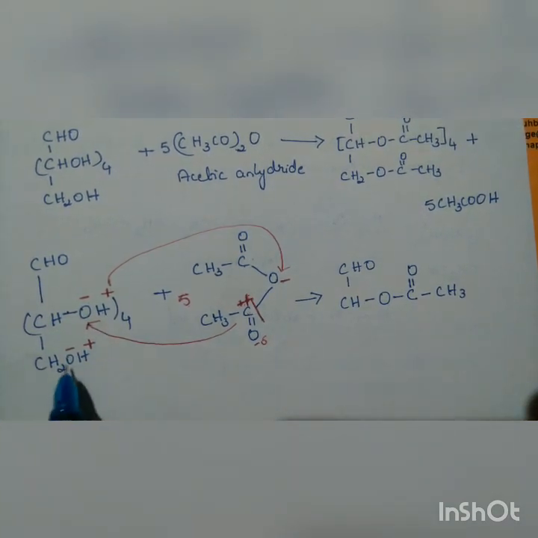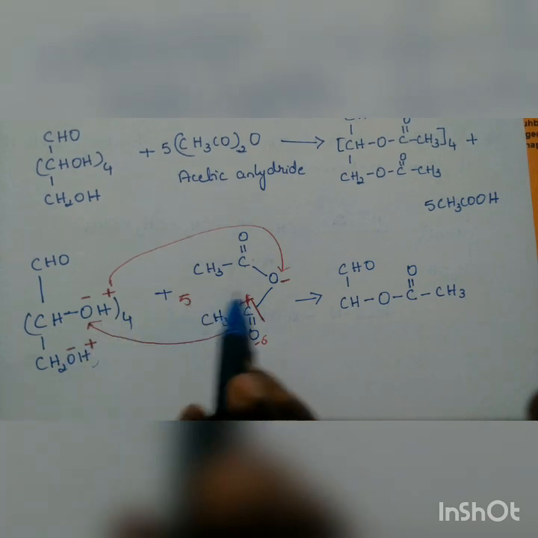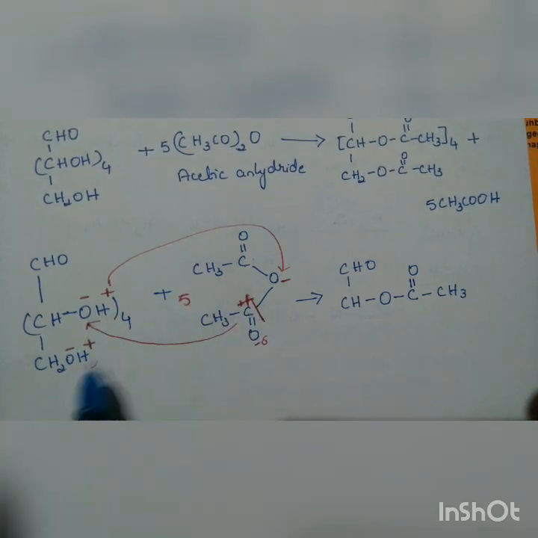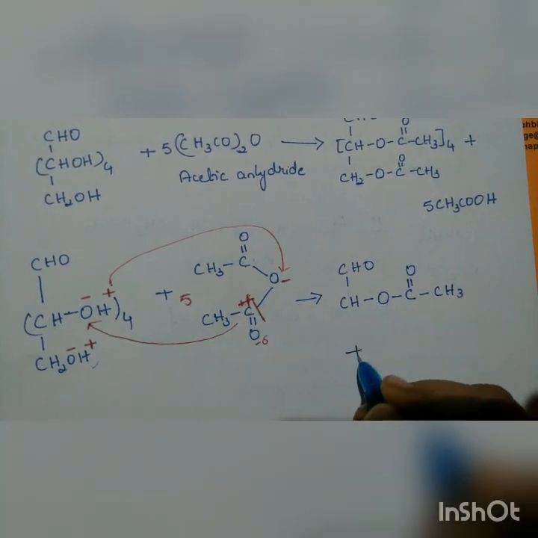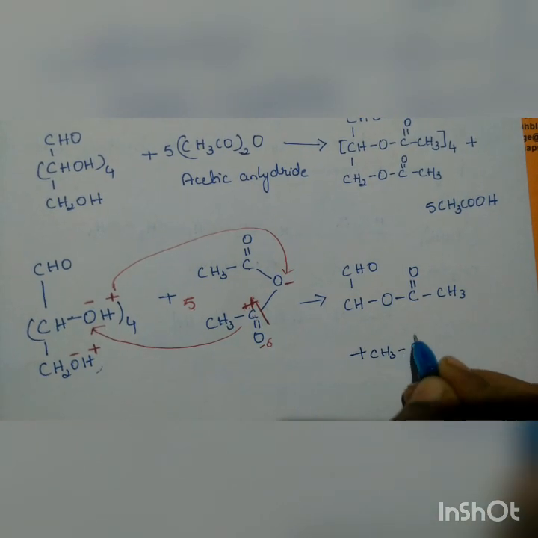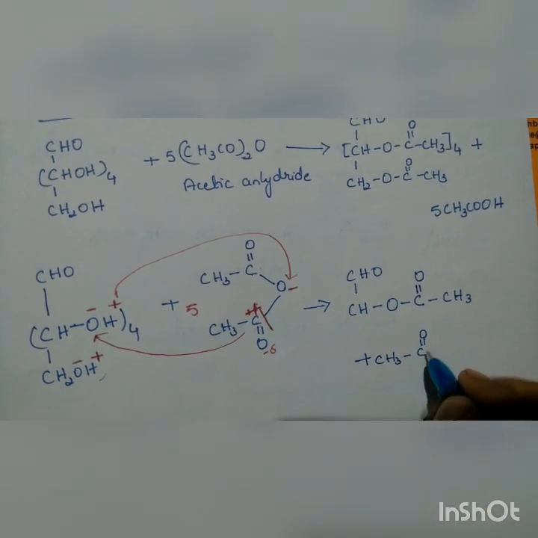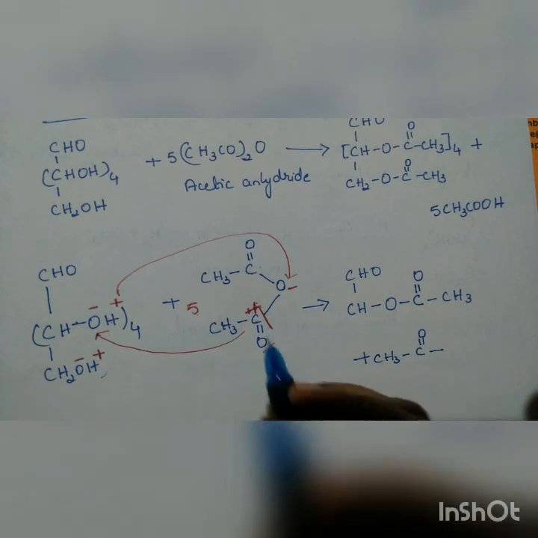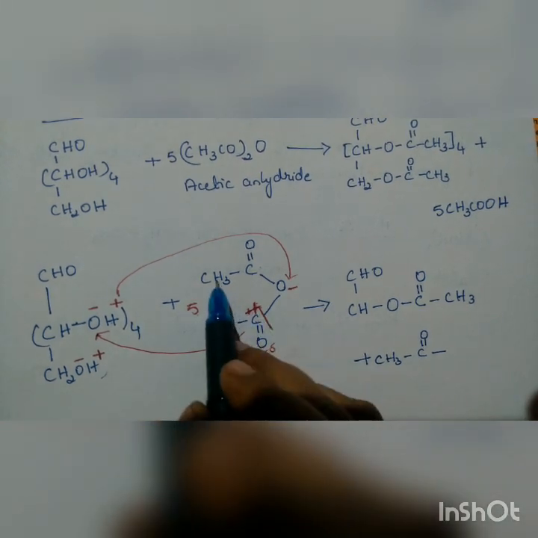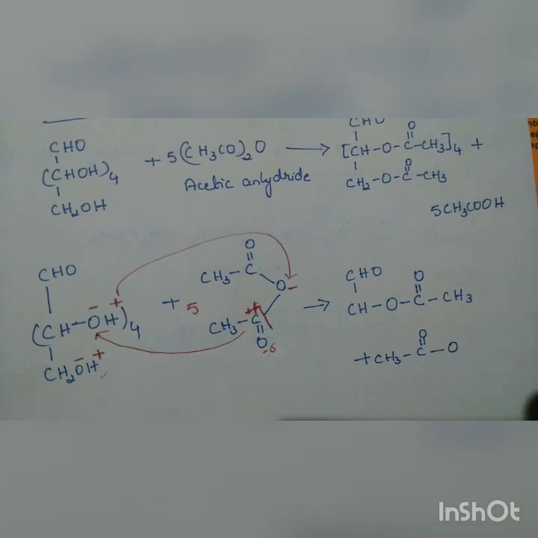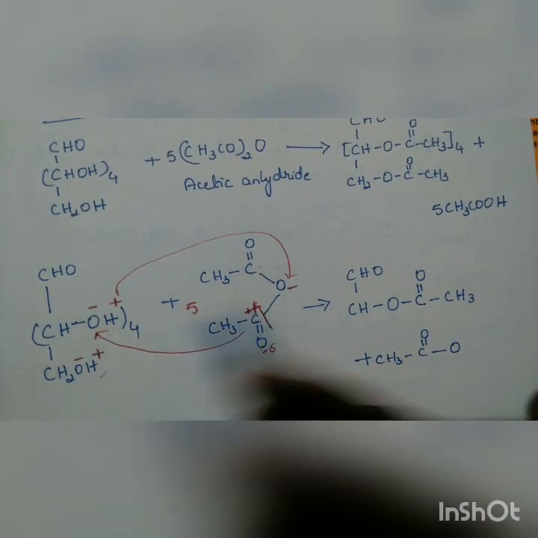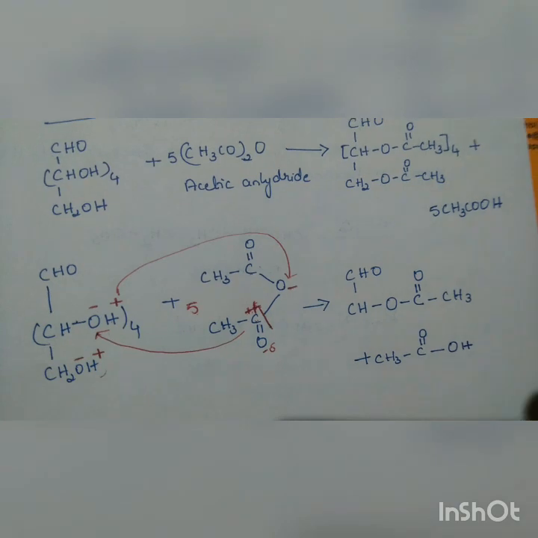The same thing is going to happen for this OH group also. So 5 are there, 4 will be bonded here and 1 will be bonded here. Likewise, the remaining part: it is CH3, C double bond O, already there, and that has been bonded. Just a minute, not this one. CH3, C double bond O, O minus is already there. That O minus combines with the H plus.